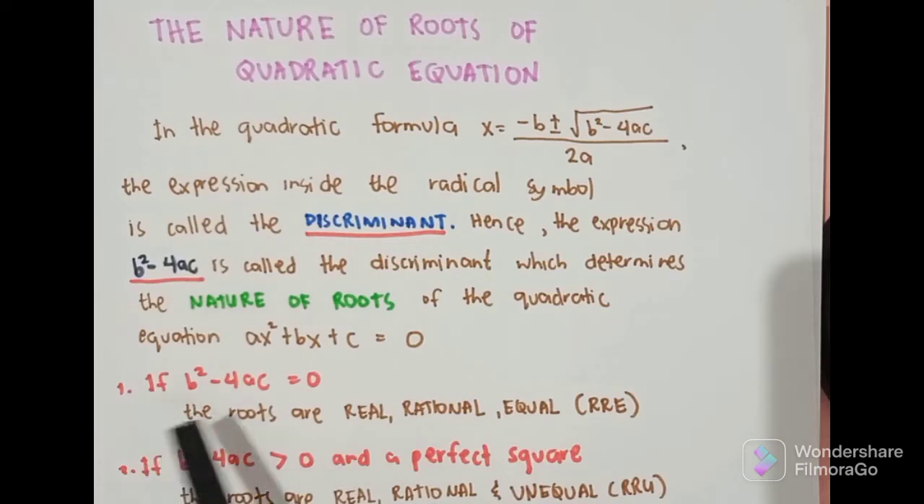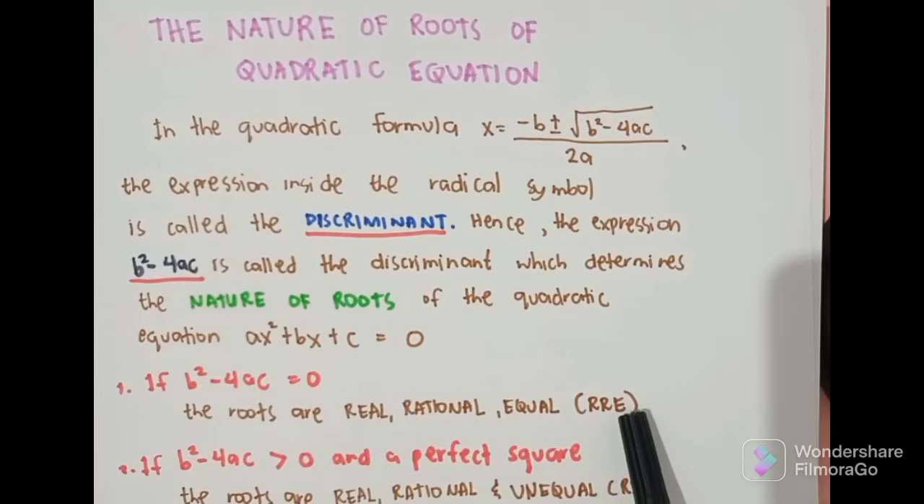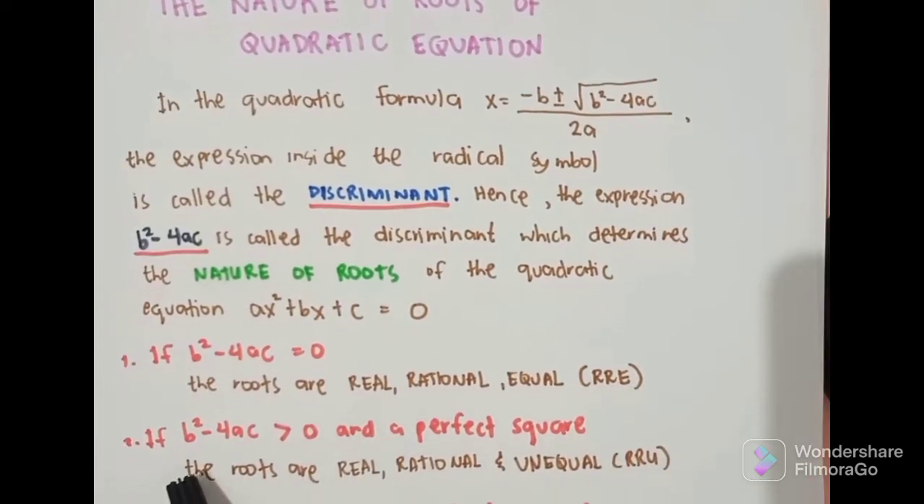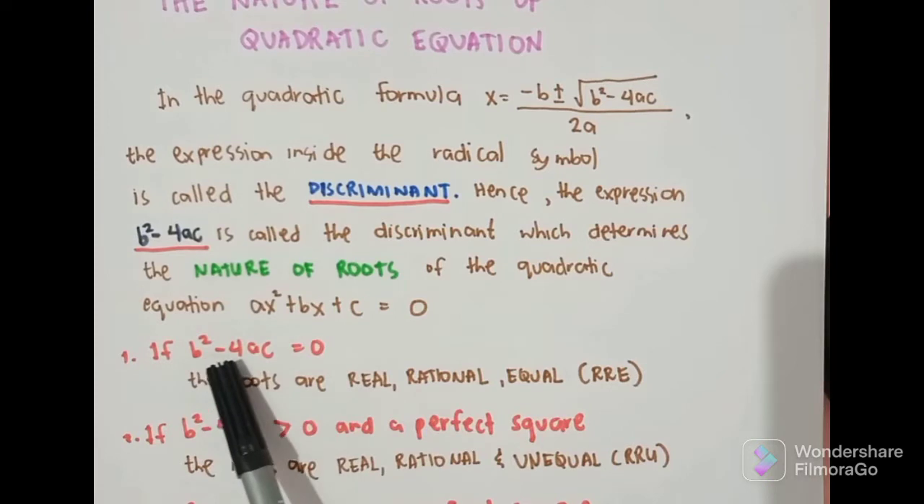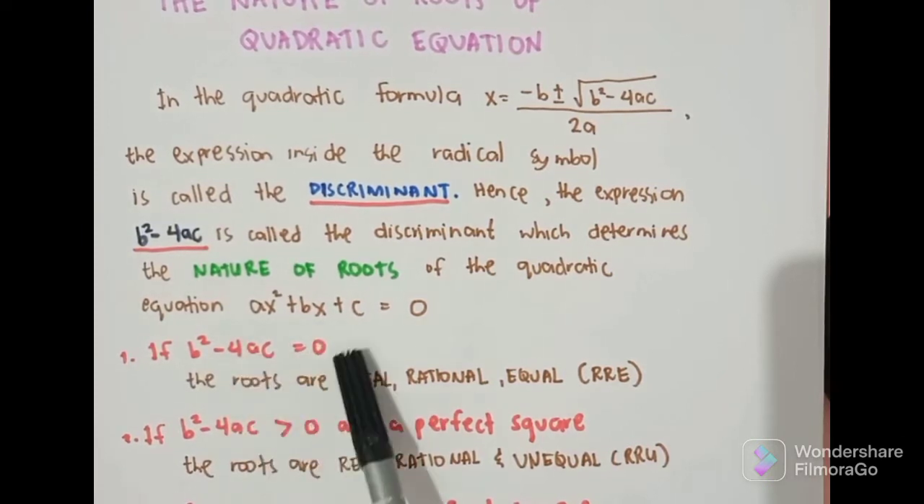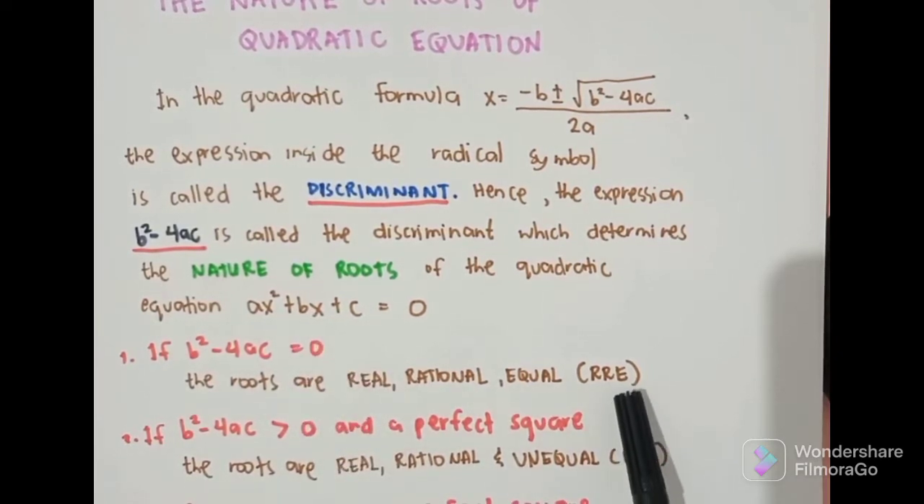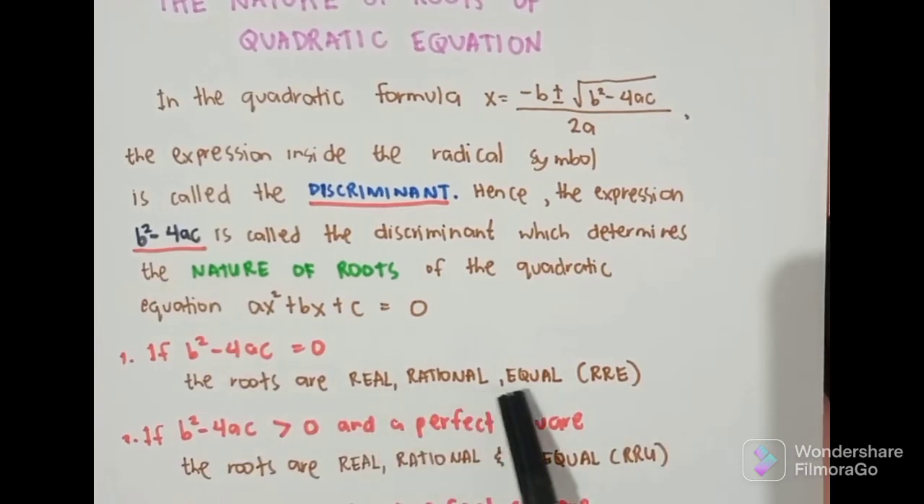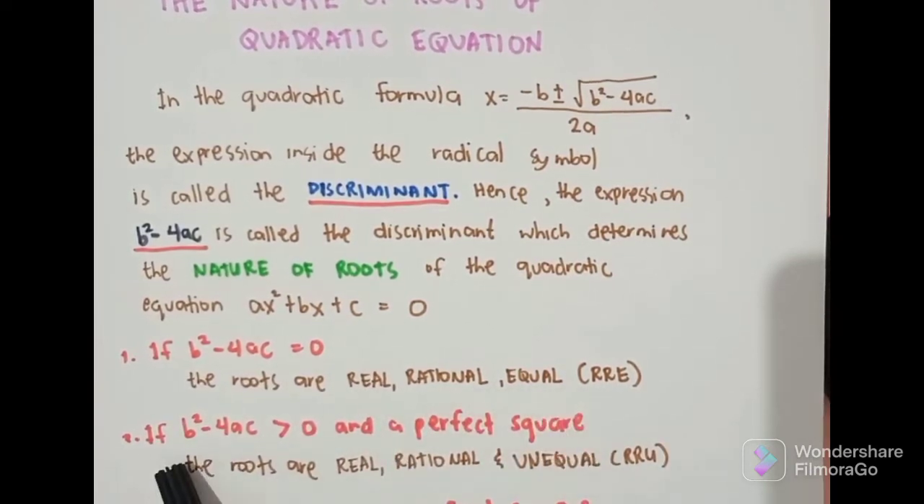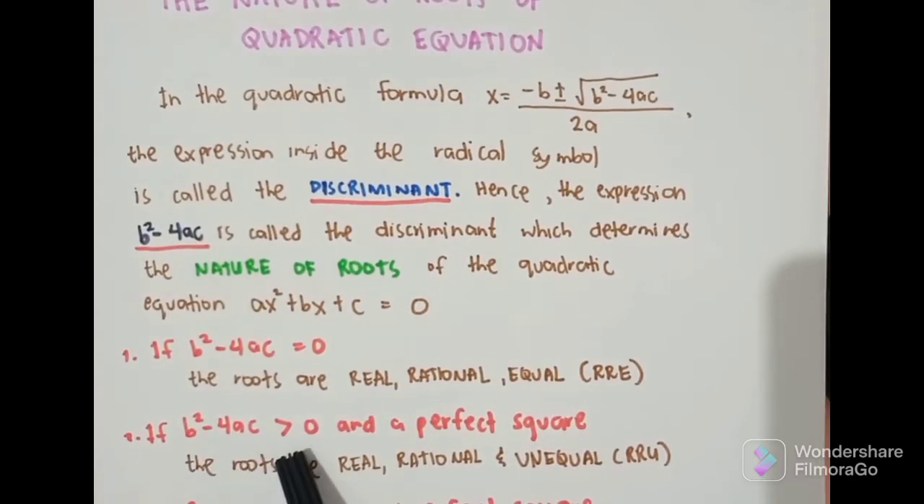Okay, sabi dito, if your discriminant or if b squared minus 4ac is equal to 0, therefore, yung roots mo daw are real, rational, and equal or re. Okay? Ulitin natin, kapag si b squared minus 4ac is equal to 0, kapag si discriminant mo daw is equal to 0, therefore, ang nature of roots mo ay re. Ano ibig sabihin ng re? Real, rational, and equal.